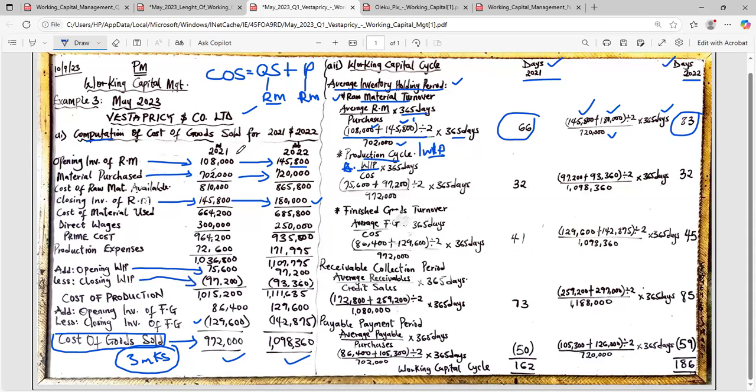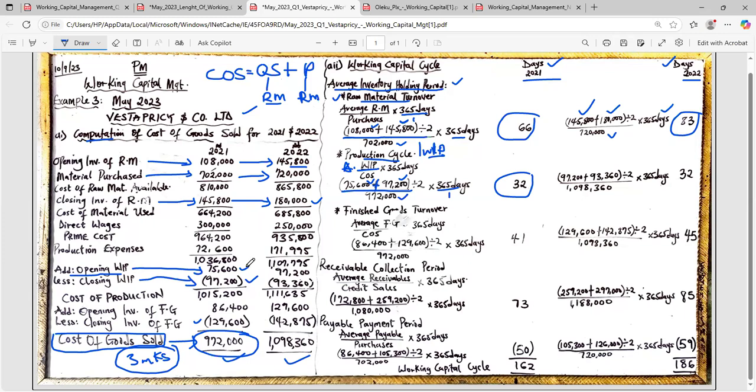So for 2021, our opening work in progress is 75,600. That's what we have here, 75,600. Plus, what's our closing work in progress? 97,200. Divided by 2 over, what's our cost of sales? Our cost of sales is 972,000. That's this 972,000. Then multiply by 365 days, you get 32. Confirm my figure? Confirmed, yes. Thank you.